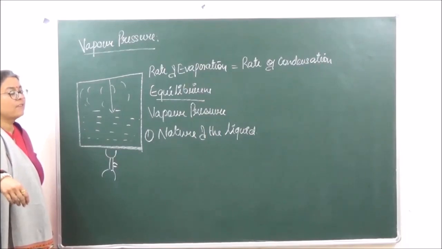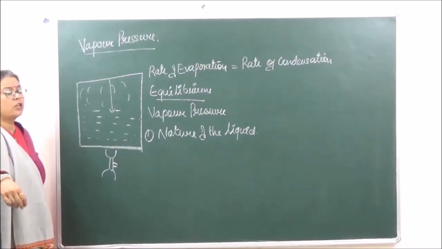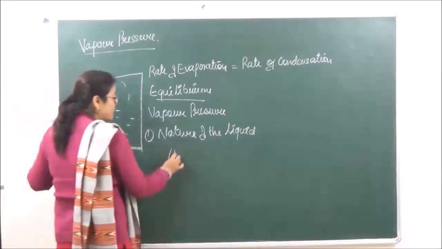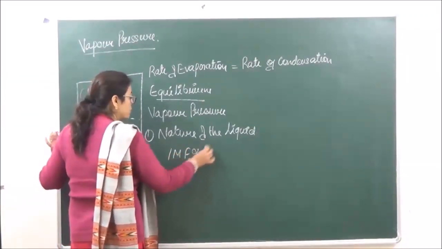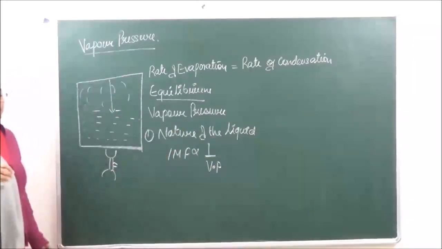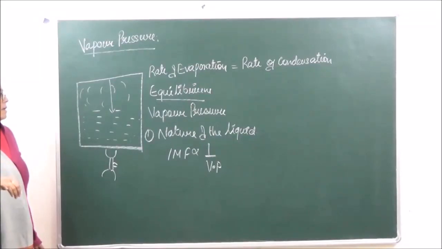So what are we saying? If more the intermolecular forces of attraction, less is going to be vapor. So we are saying that intermolecular forces of attraction that is going to be inversely proportional to vapor pressure. ठीक है? Intermolecular forces is going to be inversely proportional to vapor pressure.